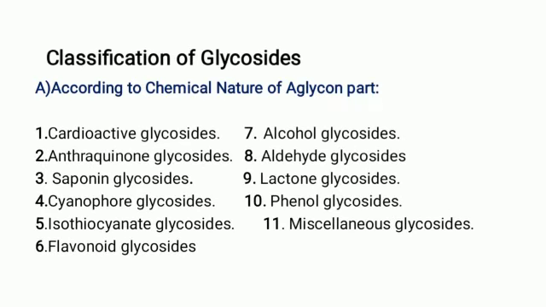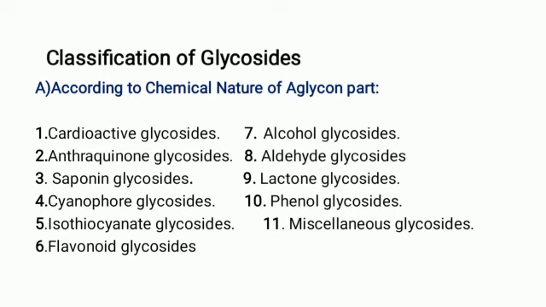Next part is the classification of glycosides. Glycosides are classified according to different criteria. First one is according to the chemical nature of the glycon part. In a glycoside, a sugar moiety and a non-sugar moiety are present, so depending on the glycon part in the glycoside, the glycosides are classified.